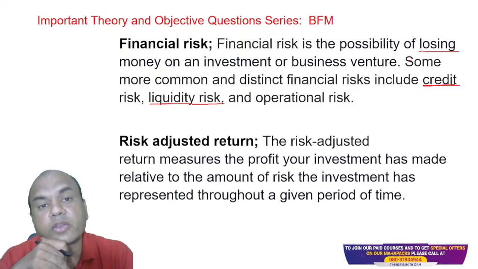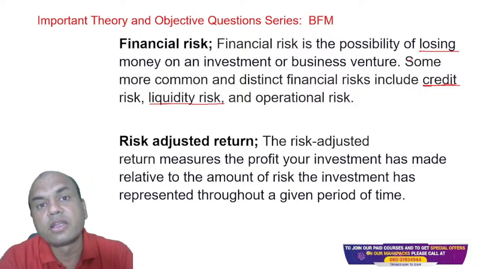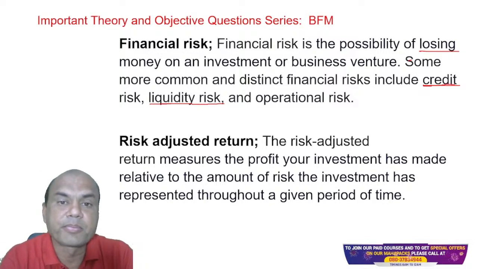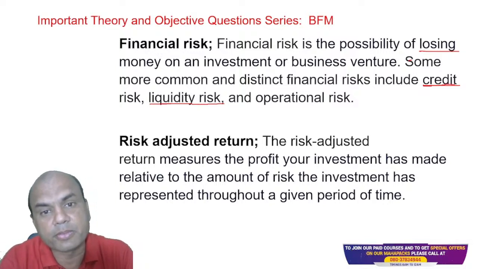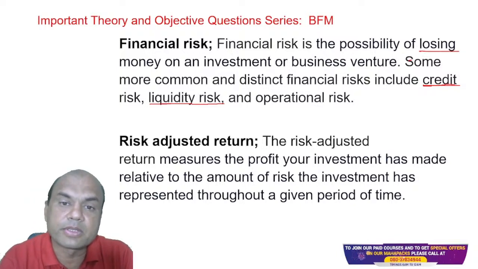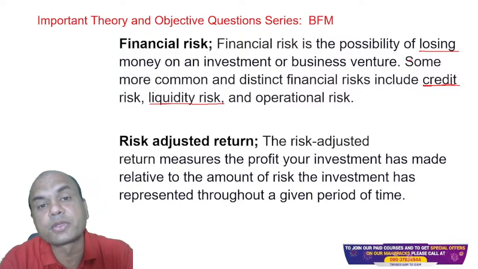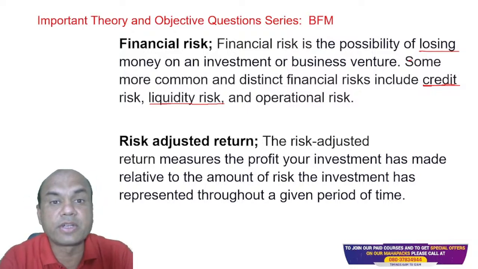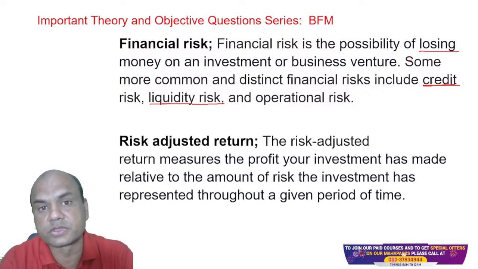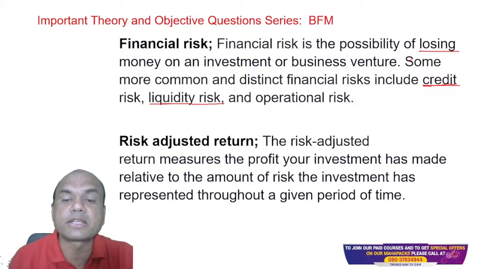So whenever you give a loan, you should always see that the loan percentage has a maximum limit relative to the deposits. If I have a deposit of rupees 100, I must give loans up to 70 rupees only. 70% is a good ratio for loans. So that is liquidity risk.